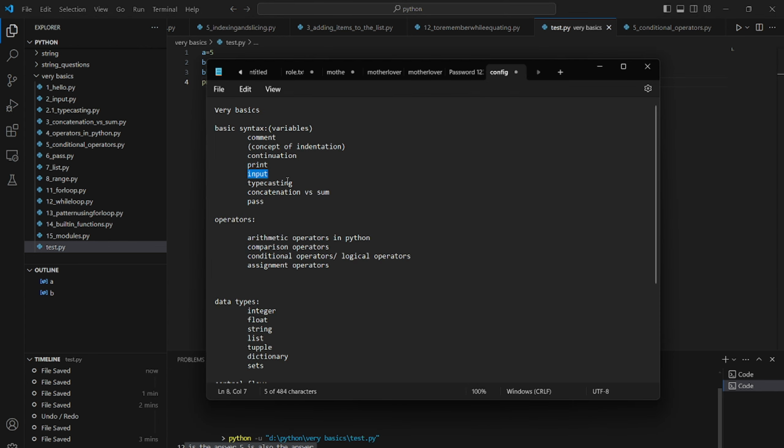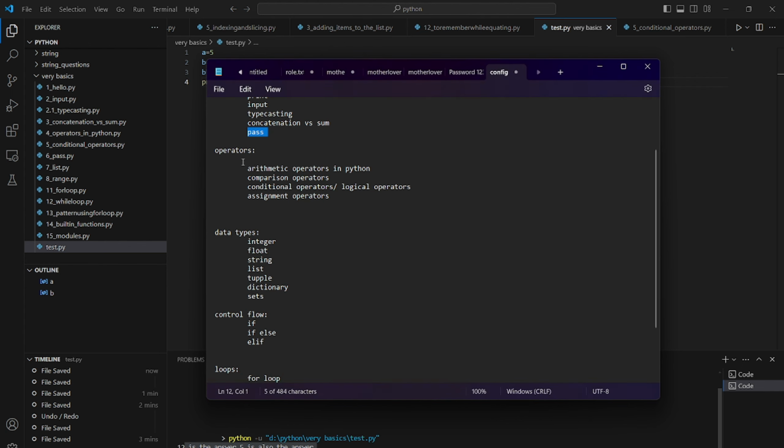And then to get input we use input, and inside the brackets we can use strings as well. Then concatenation versus sum, we have already cleared that. Input takes input in the form of string, and it should be typecasted into integer or float in order to change their data types. Otherwise when we do arithmetic operations, it will do concatenation in case of plus. If we want to do sum, then we have to use typecasting. And pass is used to just pass the codes.